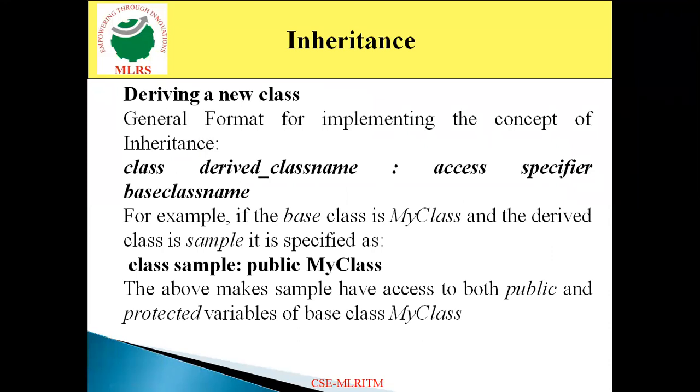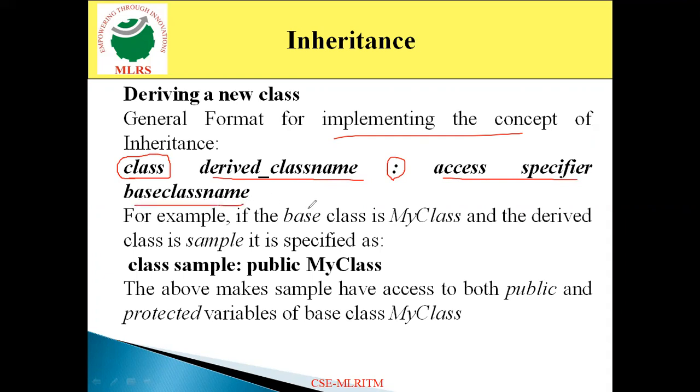Now we look at one more thing: how we are going to derive a new class, in which manner we derive a new class. Here we specify a general format for implementing inheritance, or for deriving a new class. What is that? First of all, start with the keyword class, then the derived class name, then a colon, access specifier, base class name.